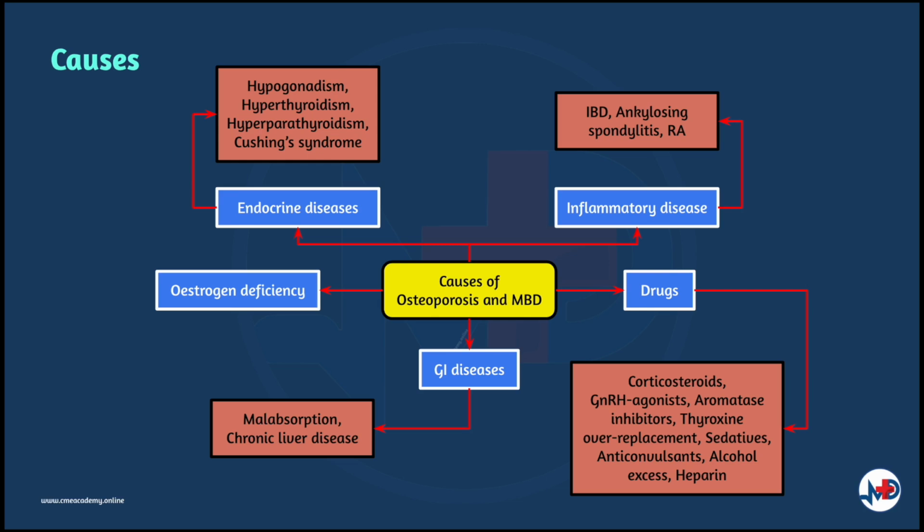Causes of osteoporosis include estrogen deficiency, endocrine diseases such as hypogonadism, hyperthyroidism, hyperparathyroidism, Cushing's syndrome, inflammatory diseases like inflammatory bowel disease, ankylosing spondylitis, and rheumatoid arthritis, drugs such as corticosteroids, gonadotrophin-releasing hormone agonists, aromatase inhibitors, thyroxine over-replacement, thiazolidinediones, sedatives, anticonvulsants, alcohol excess, and heparin, as well as gastrointestinal diseases such as malabsorption and chronic liver disease.